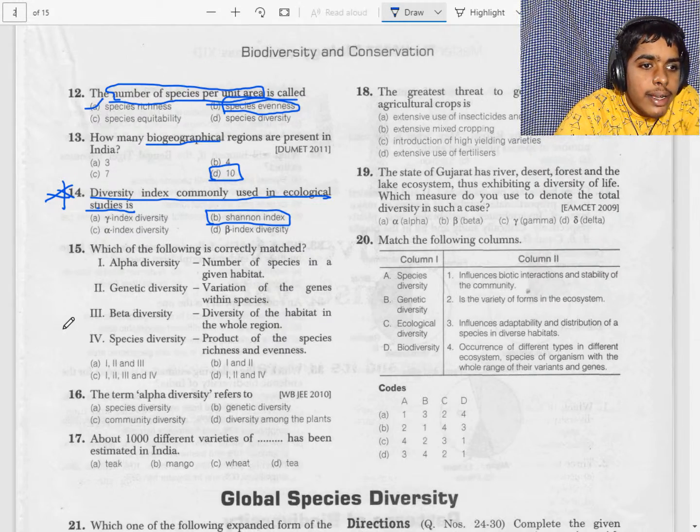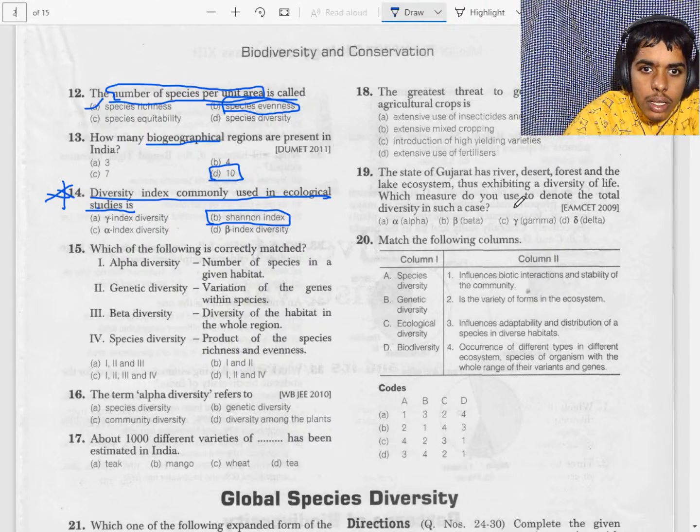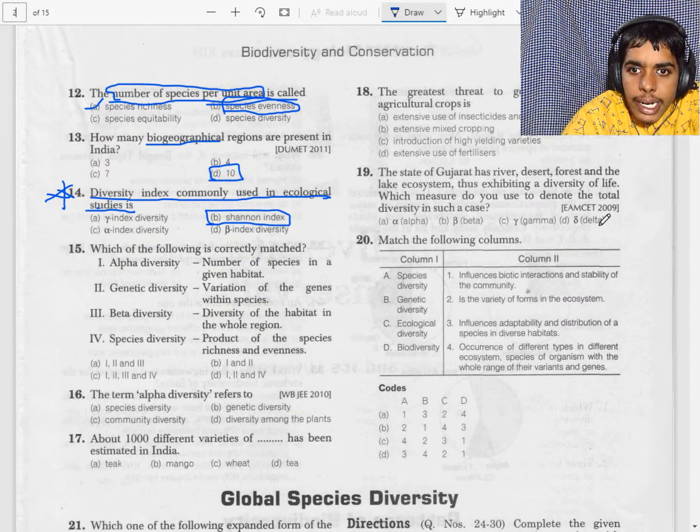This is the trick. Okay. Now let's check. Alpha diversity is one of the common types. It is the species diversity in a given community or habitat. Okay, our answer is correct.